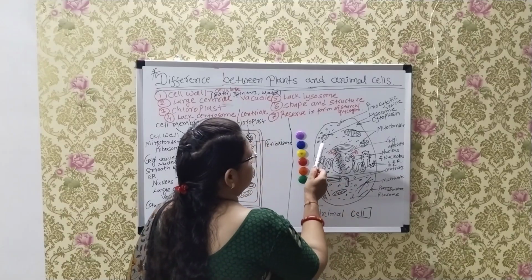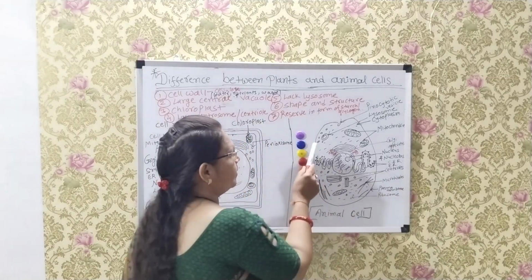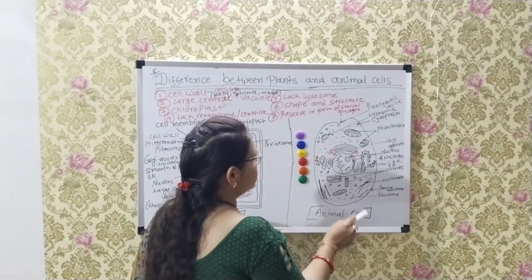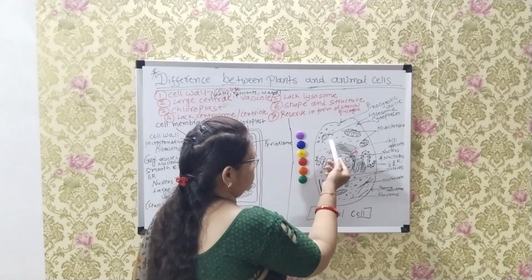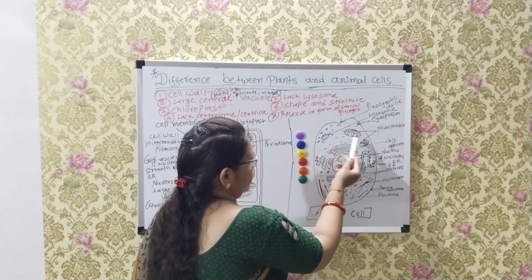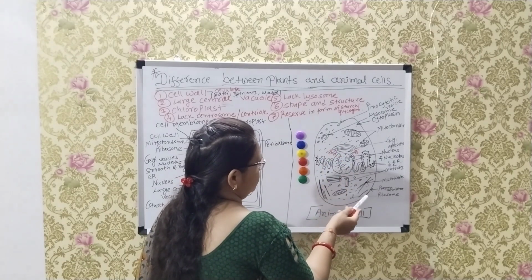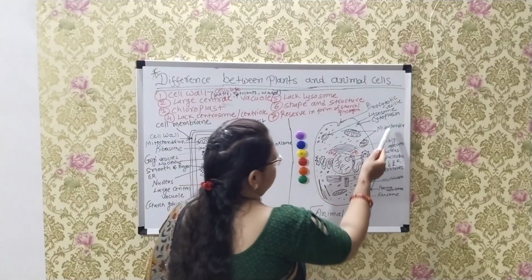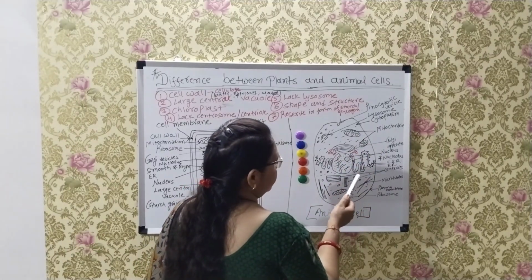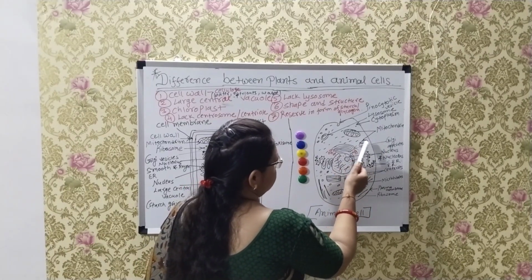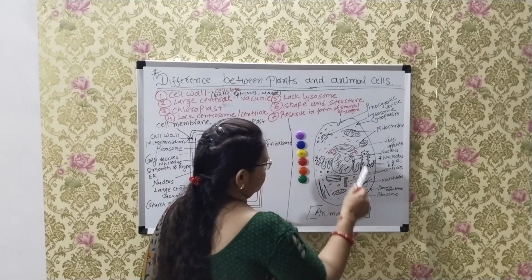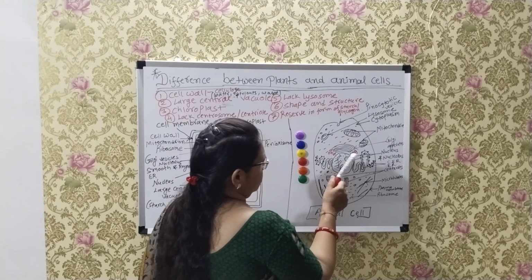Lysosomes are found in a well-developed condition in animal cells. Lysosomes absorb waste materials in the cytoplasm. This is the mitochondria. Mitochondria is the powerhouse of the cell and provides energy in the cell.